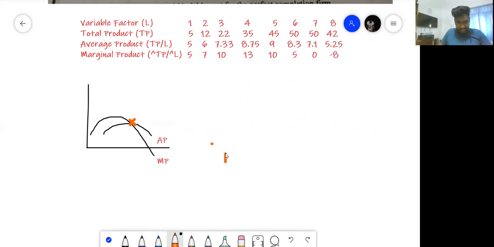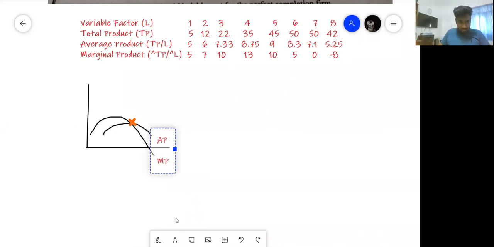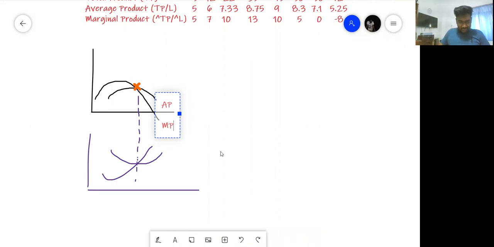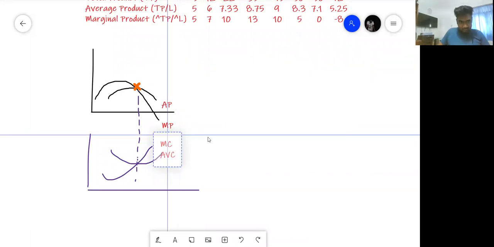On the same context, there are mirror images. What are the two things that mirror these two? MP and AVC, right? So you have your MC curve, not MP, and you have your AVC curve. When this cuts this, that's how it will work. So in this case, this is your MC and this is your AVC. That's how the curves look.